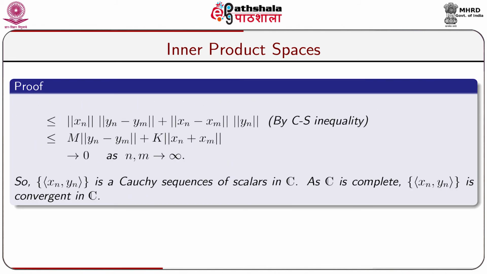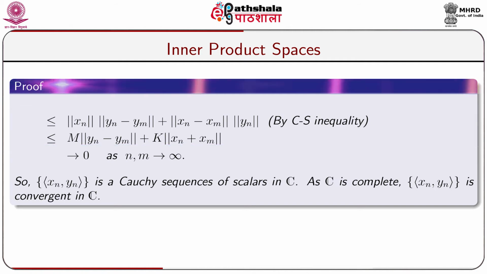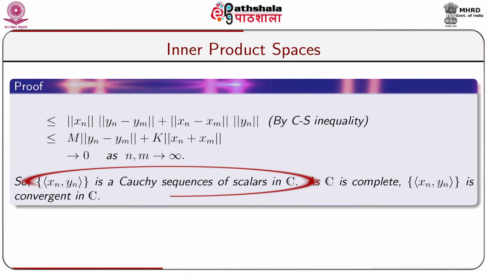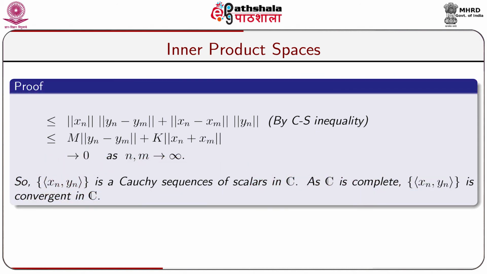which is again less than or equal to norm of xn into norm of yn minus ym plus norm of xn minus xm into norm of ym, by Cauchy-Schwarz inequality, which is again less than or equal to m into norm of yn minus ym plus k into norm of xn minus xm, which goes to 0 as n comma m tends to infinity. This follows that the sequence of inner product xn comma yn is a Cauchy sequence of scalars in C, as the space of all complex numbers is complete with respect to the usual metric. So, the sequence inner product xn comma yn is convergent in C.